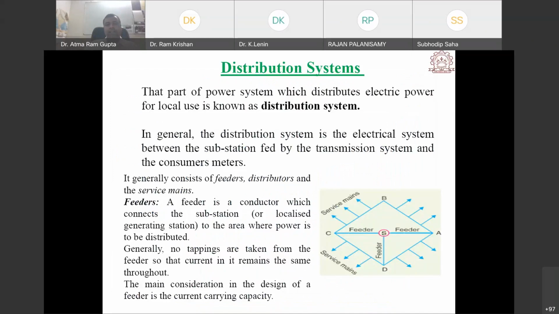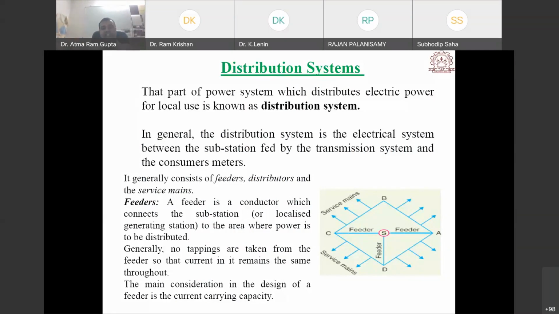So next is the distribution system. Here we will see, for our today's discussion, what the distribution system is. It is the last end of the power system: generation, transmission, and distribution. That part of the power system which distributes electrical power for local use is known as the distribution system. It is the electrical system between the substation fed by the transmission system and the consumer meters.